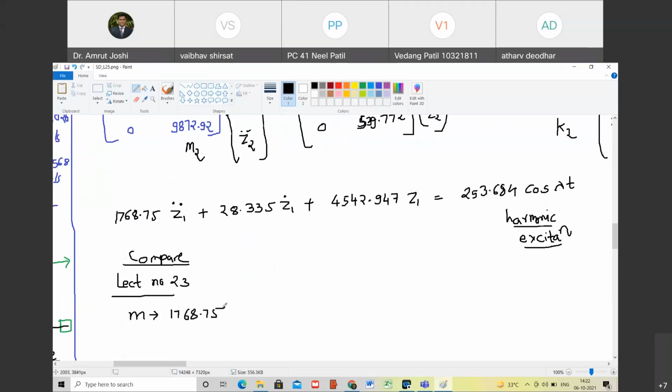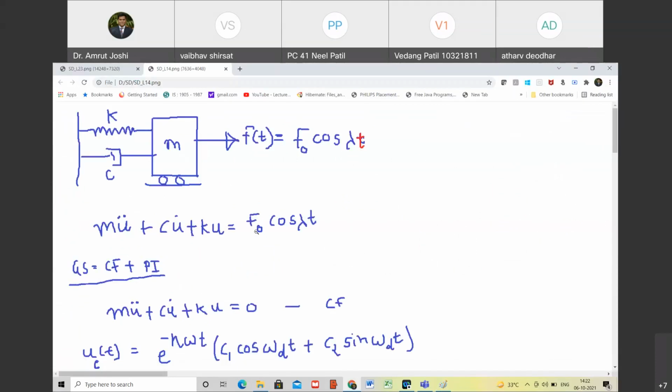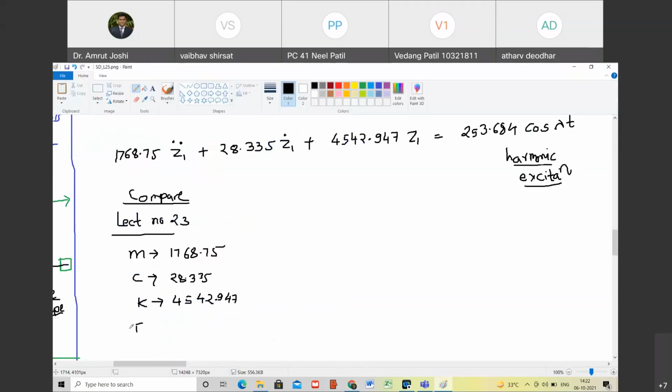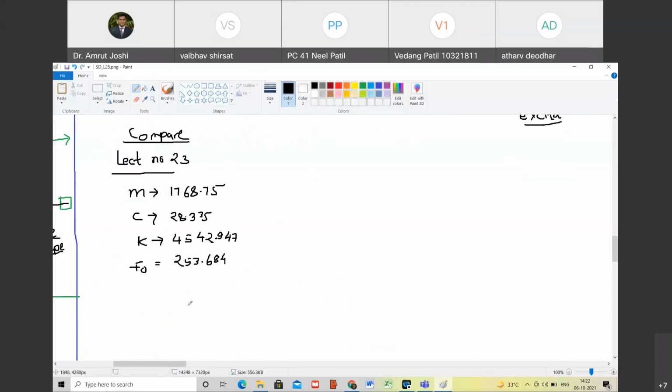What is the value of c? 28.335. Then what is the value of k? 4542.947. Happy? Yes, sir. What is the value of F0? 253.684. Very good. And cos lambda t is cos lambda t. Are you with me? Yes, sir.